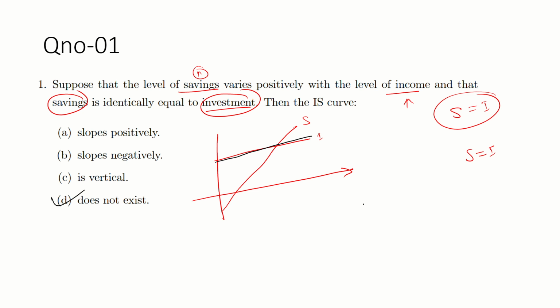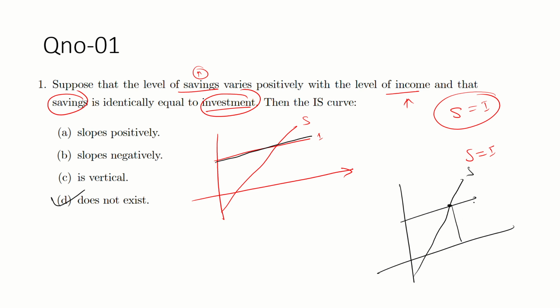It does not exist because the IS curve is talking about the goods market where these conditions should be satisfied. That is, investment is this, and saving is positively related, and the curves cut at one specific point where the rate of interest and income are at the equilibrium point.